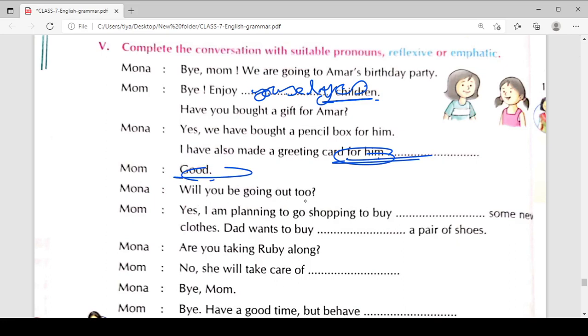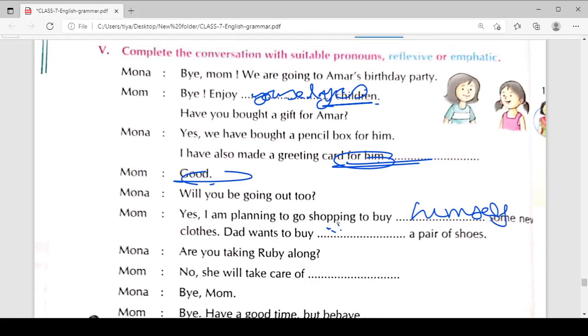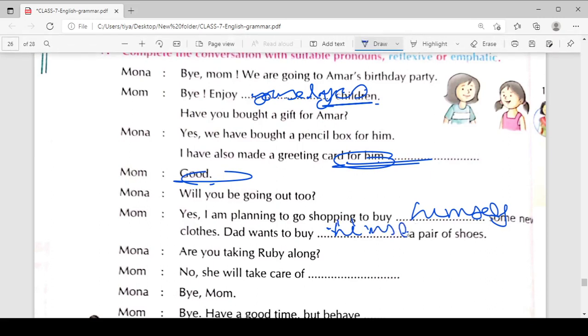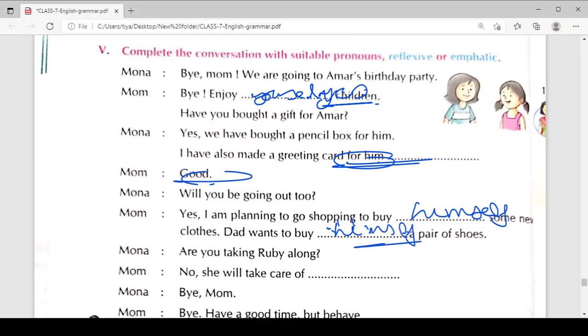Mom, good. Will you be going out too? Yes, I am planning to go shopping to buy some new clothes. Dad wants to buy himself, मतलब डैड जो है वो अपने लिए क्या खरीदने वाले हैं, पेयर ऑफ शूज खरीदने वाले हैं। ठीक है,